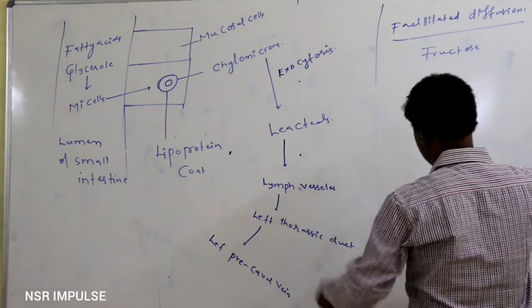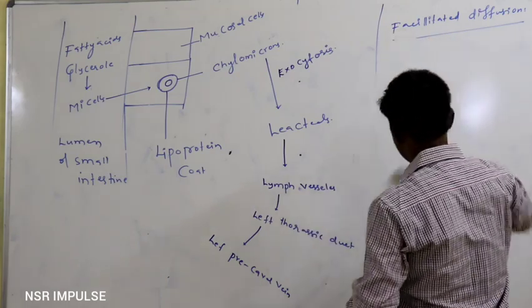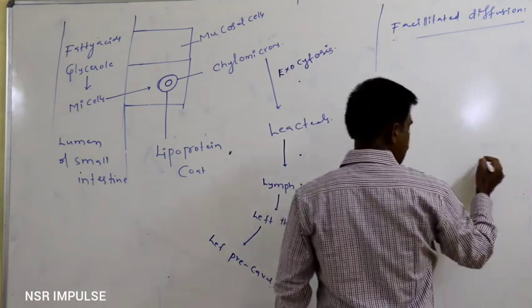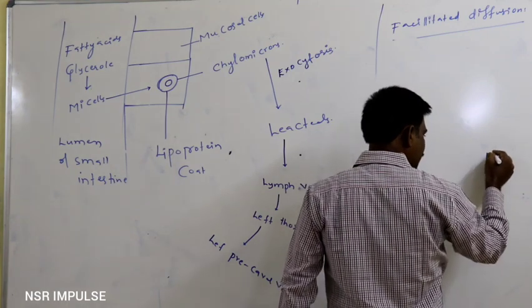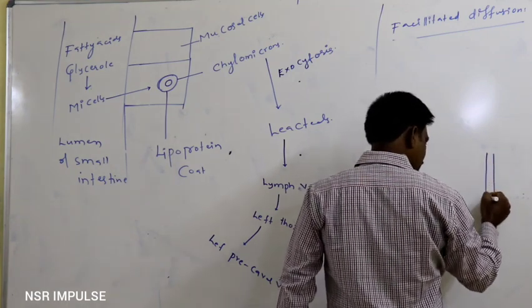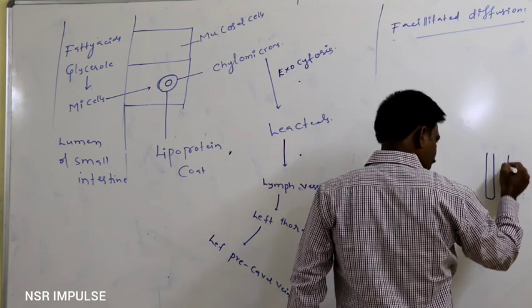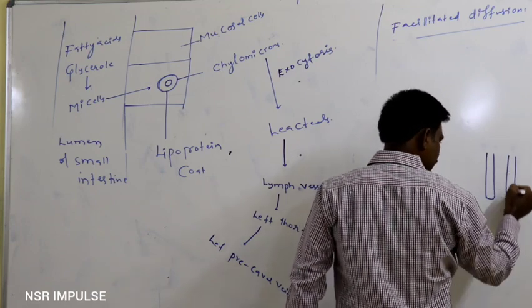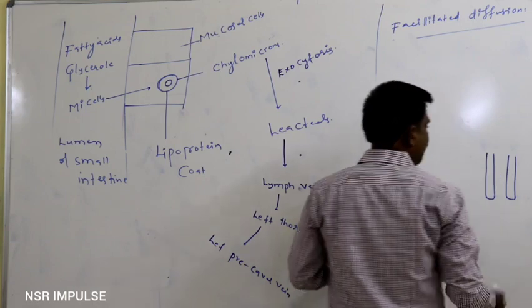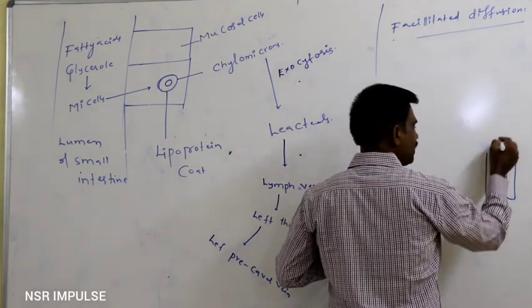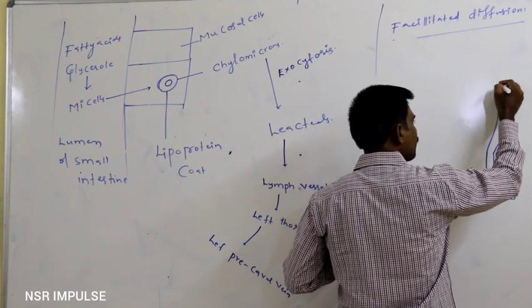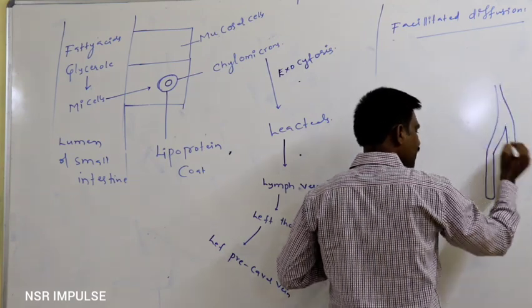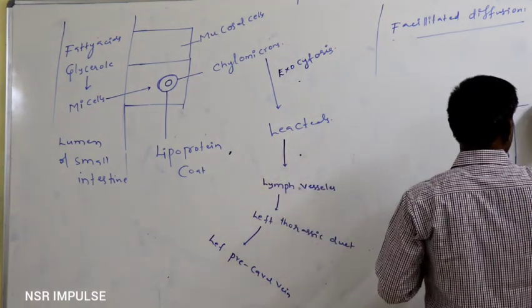When we observe the lymphatic system, before the left thoracic duct and lymph vessel, just assume these are the lymph capillaries, that is, the lacteal. Lymph capillaries aggregate and form the lymph vessel.